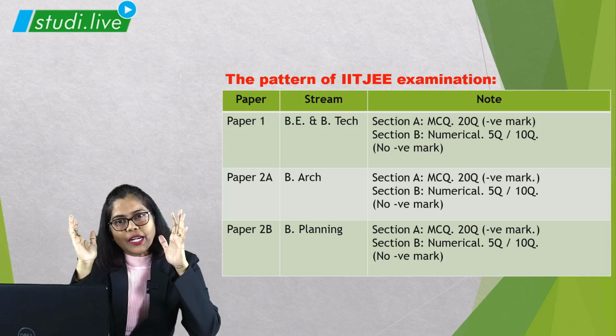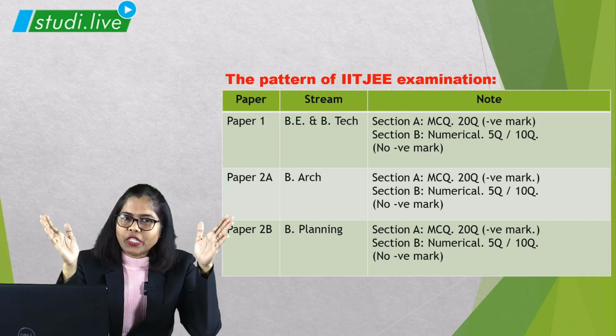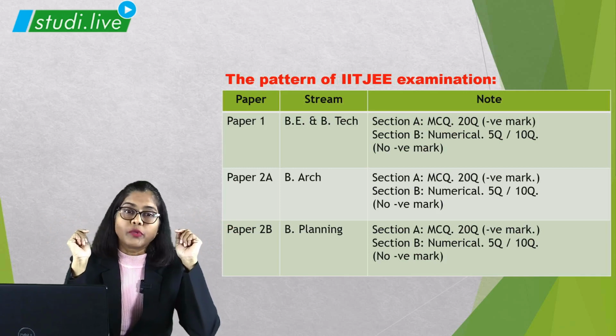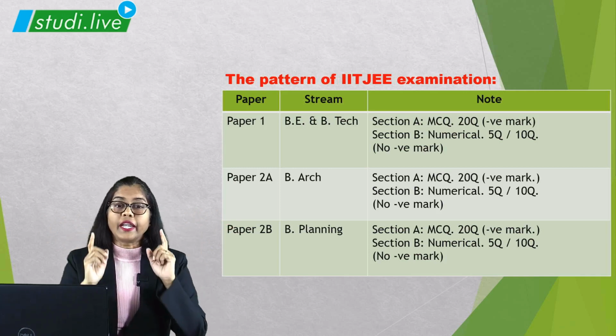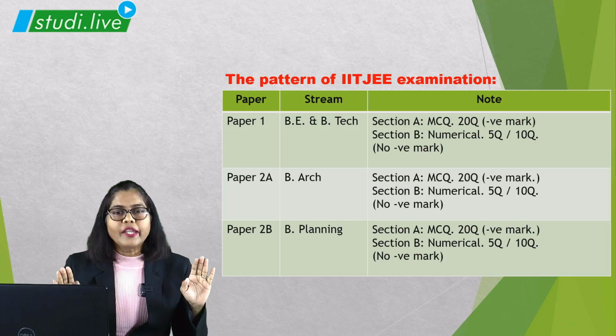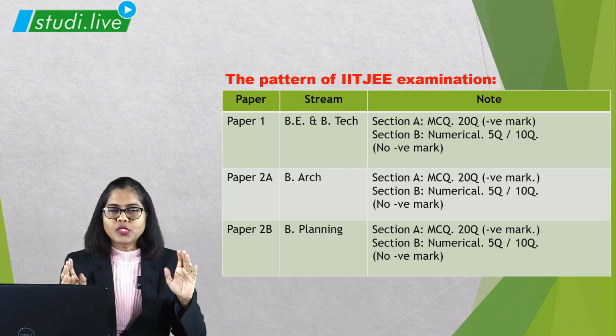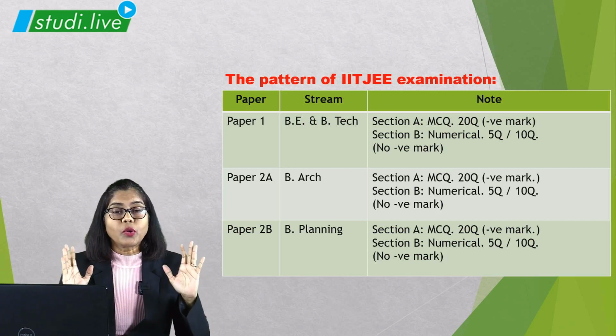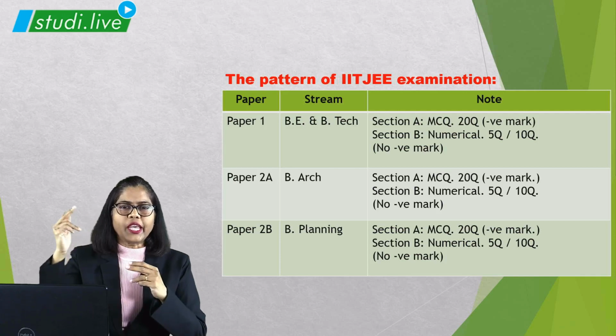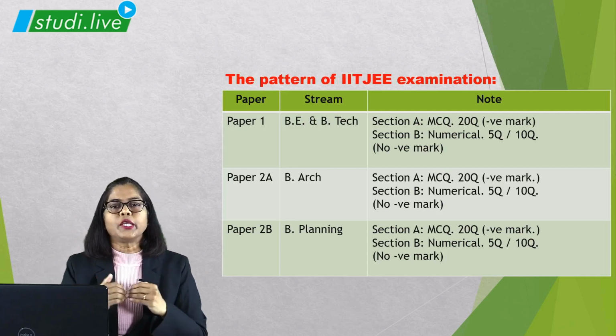But the good thing is that you have a choice: 10 questions, any 5 questions you have to solve, right students? And in this there is no negative marking. So everyone should attempt, everyone has to do it, right? Same pattern you can see for all the 3 papers.